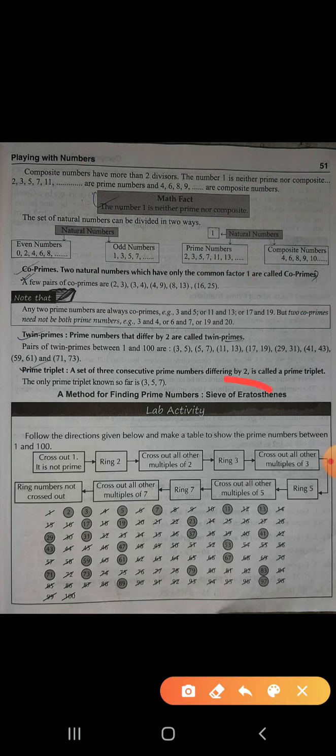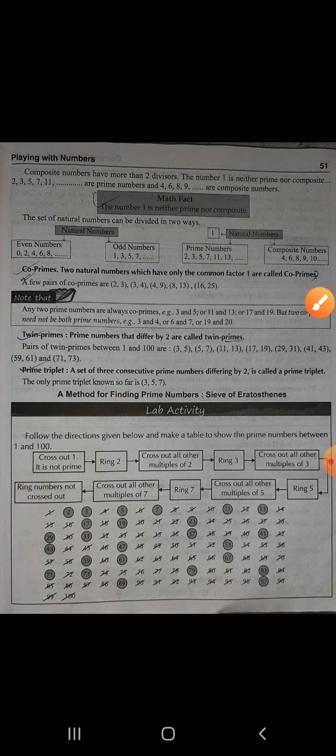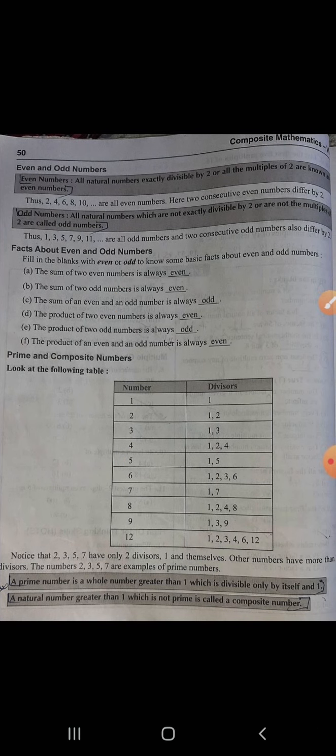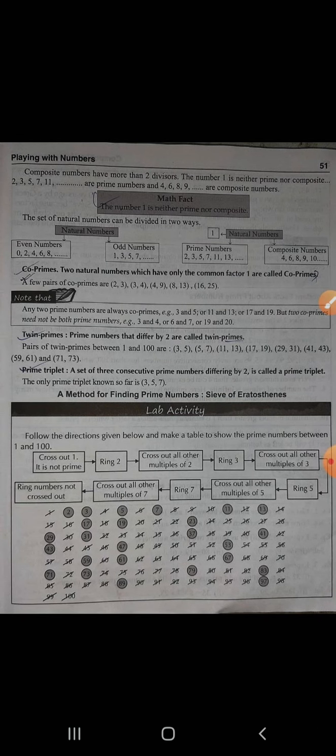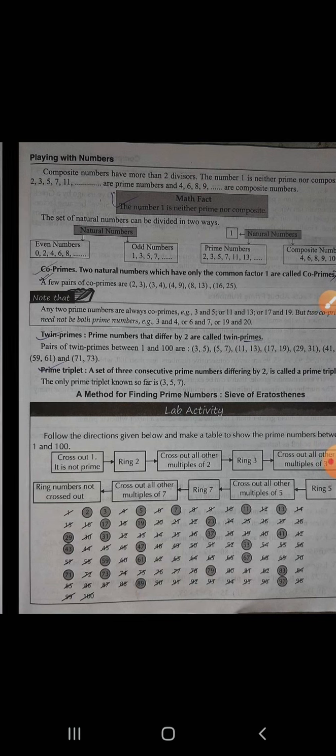So this activity, try it on your own. Try to sort out what this particular activity is saying, or whether you have to follow some directions involved in it. I already explained this to you, so go through it thoroughly and try to understand it. Otherwise you can ask me.